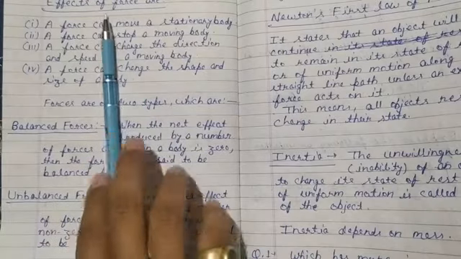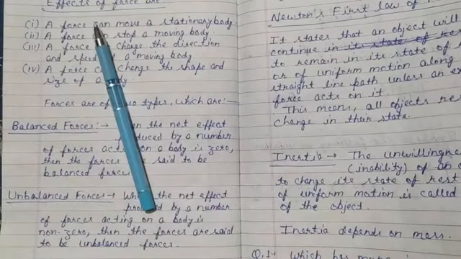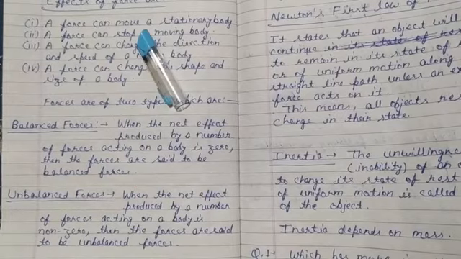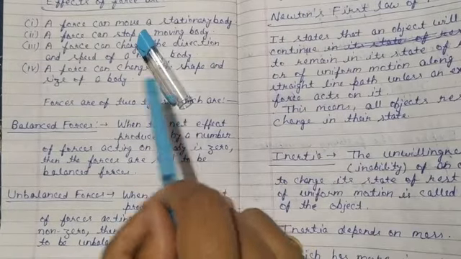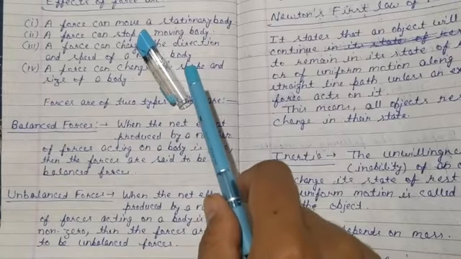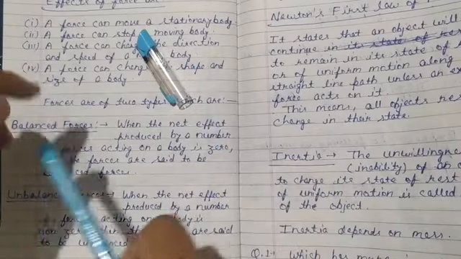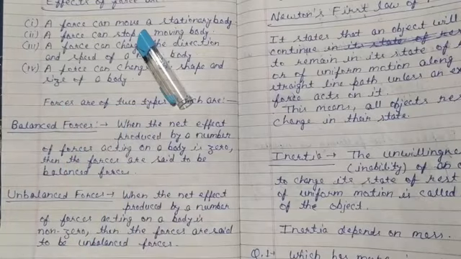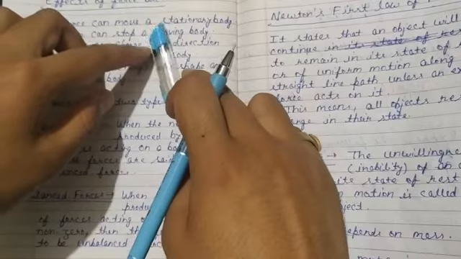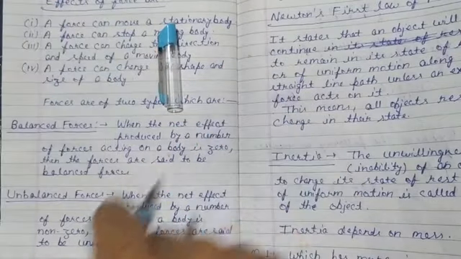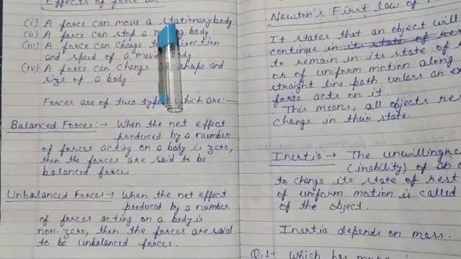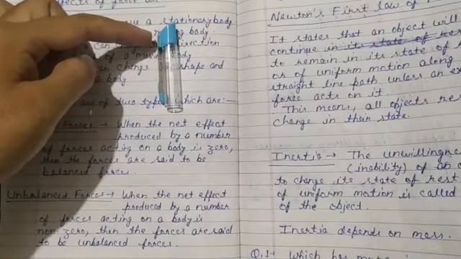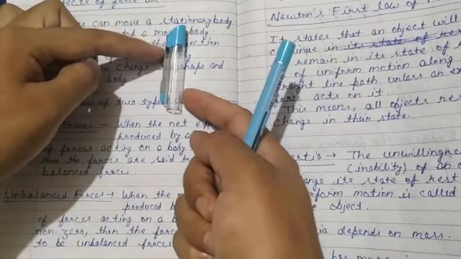If this is a pen, with its cap, and we apply more than one force on this pen, which is initially stationary, not moving, I apply two forces on it: the first force from here and the second force from here.